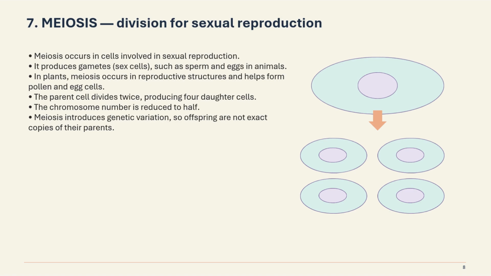So again, meiosis occurs in cells involved in sexual reproduction, such as sperms and eggs in animals. In plants, meiosis occurs in reproductive structures and helps form pollen and egg cells. It divides two times, producing four daughter cells. The chromosome number is reduced to half. Meiosis introduces genetic variation, so offspring are not exact copies of their parents.